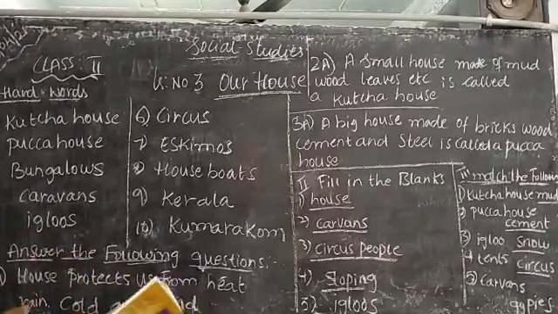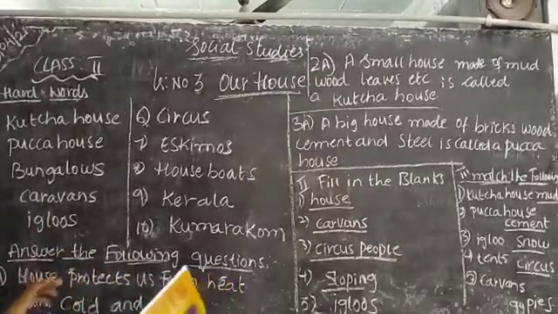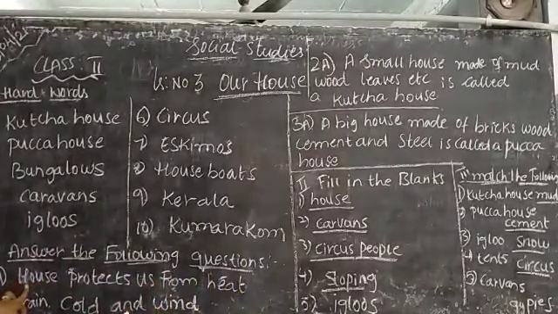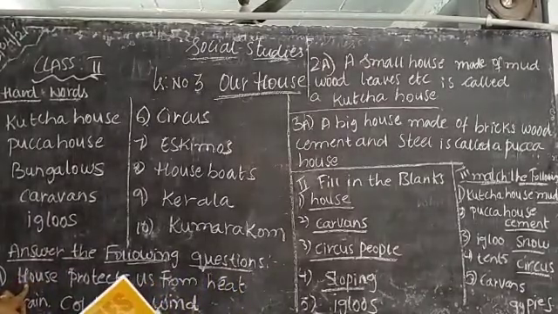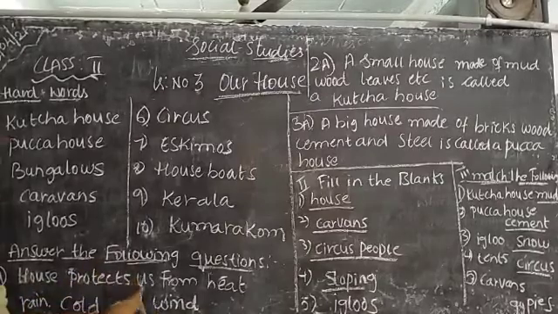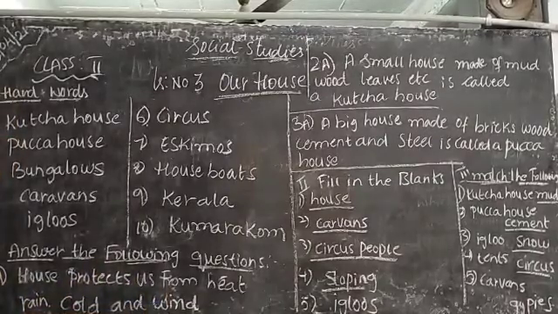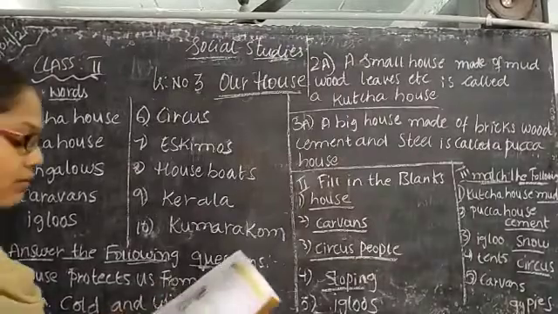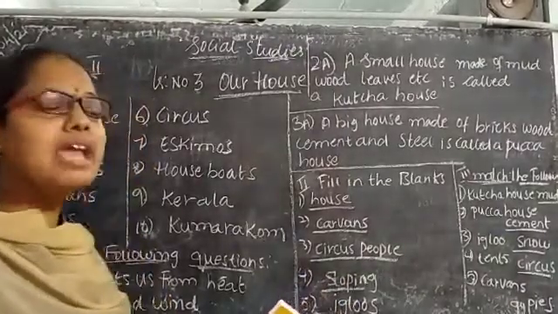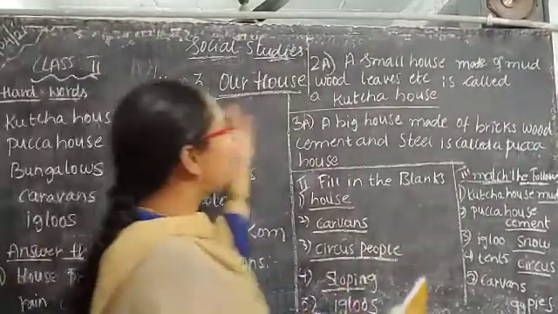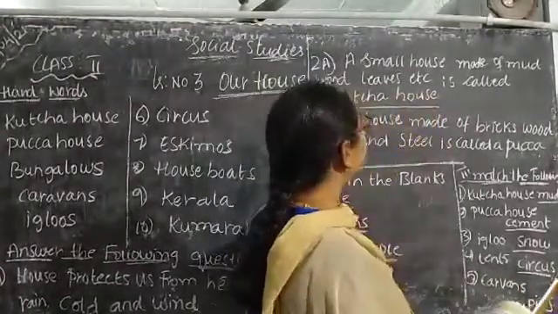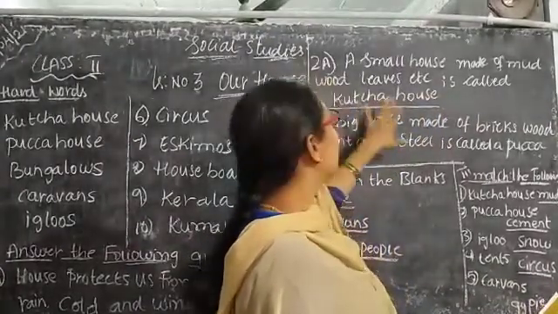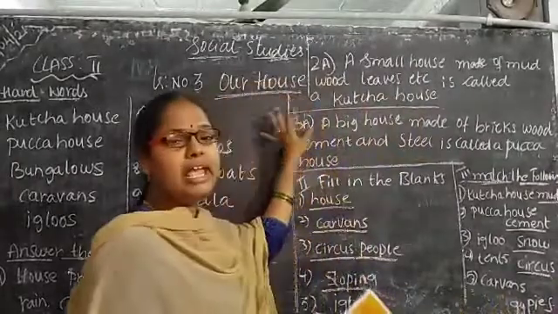First one: what are the uses of a house? A house protects us from heat, rain, cold and wind. Once again I am repeating: a house protects us from heat, rain, cold and wind. What is the second one? What is a kacha house? A small house made up of mud, wood, leaves, etc. is called a kacha house.